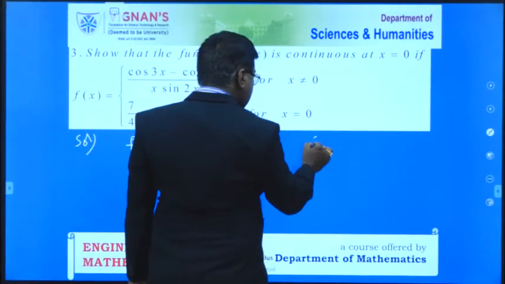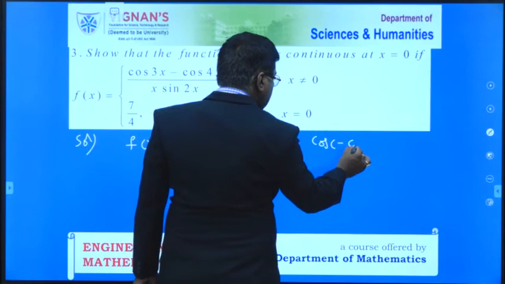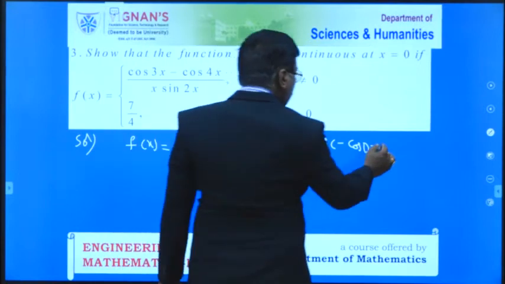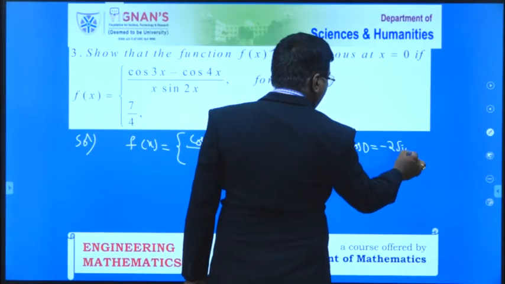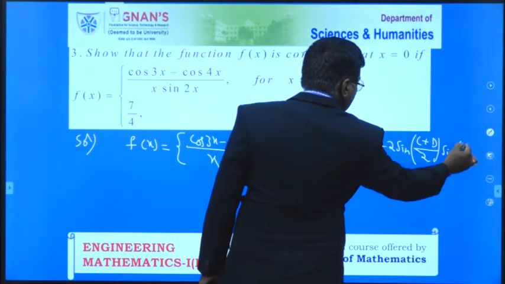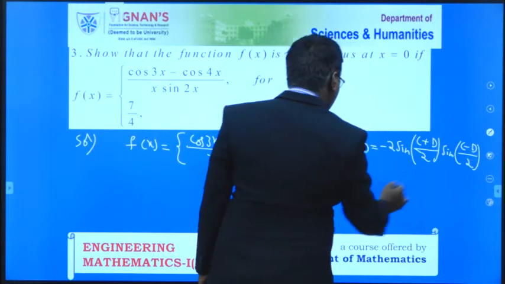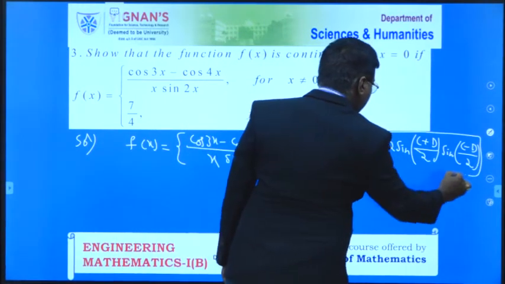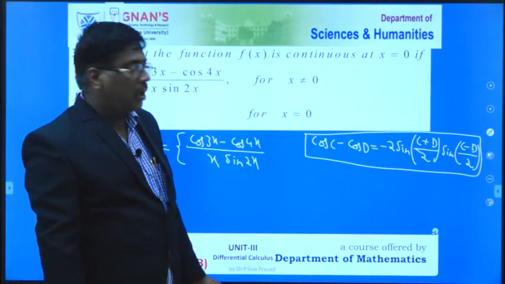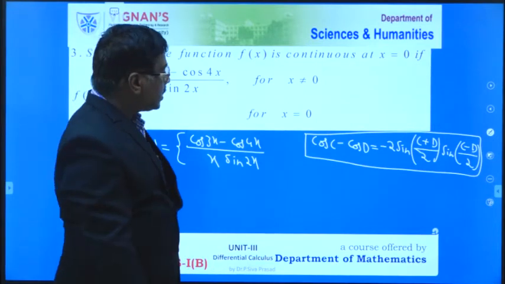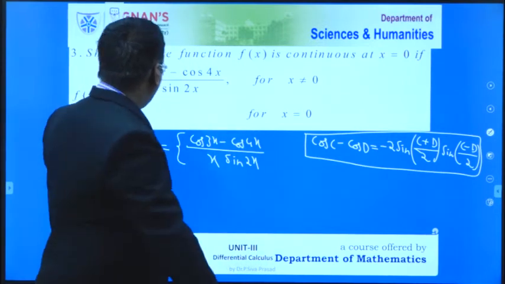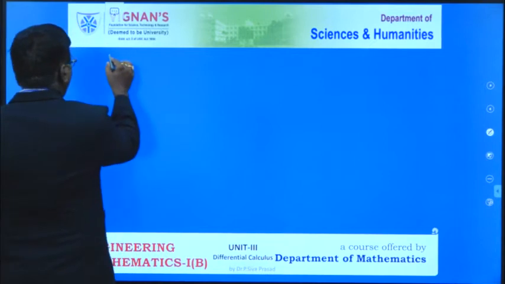cos c minus cos d is equal to minus 2 into sin of c plus d by 2 into sin of c minus d by 2. This formula may be useful for you. Please all of you read on this before solving this problem. This is in the transformations that you have to learn in trigonometry, in unit 2, that I already discussed. Now here I have to write the left hand limit.